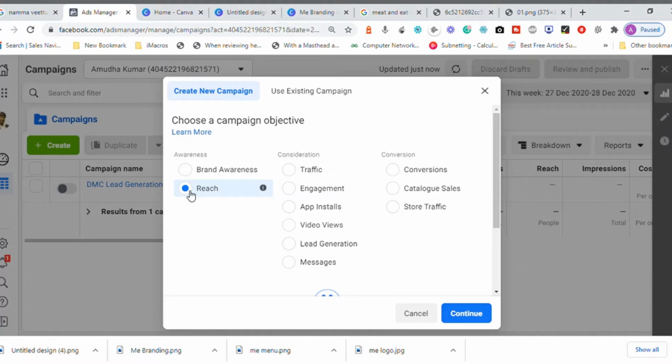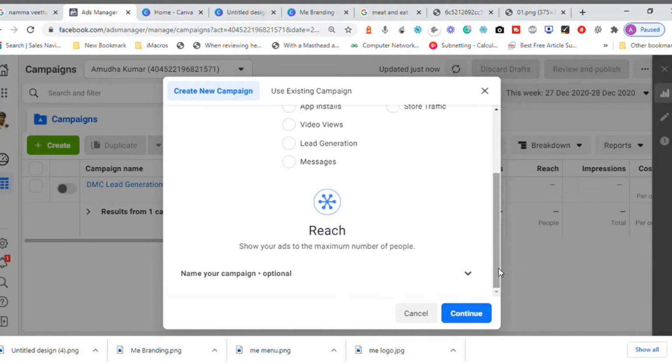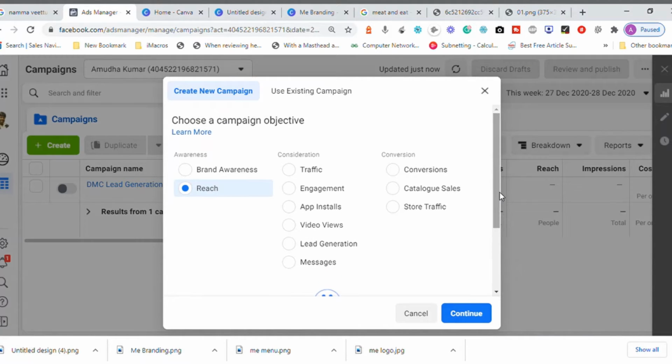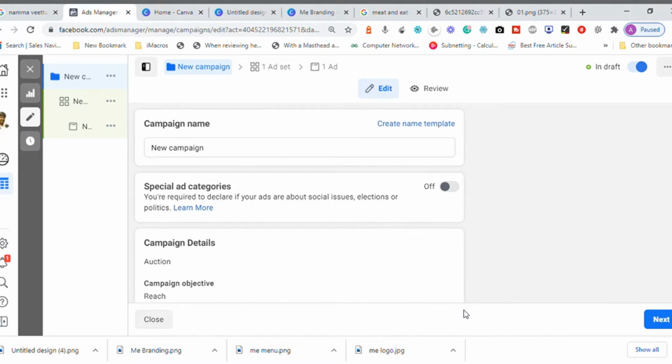So reach is about reaching more people, while brand awareness is about making people remember your brand. That is the purpose. Now what is the difference we are going to see? In my personal experience, there is no specific difference. The logical difference is that brand awareness will show your advertisement to a person several times, while reach will show an advertisement to a person at least one time.